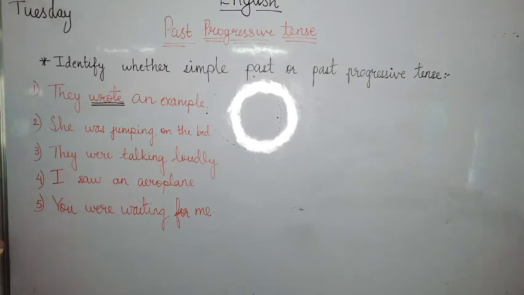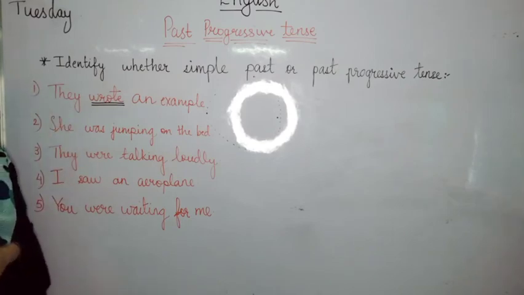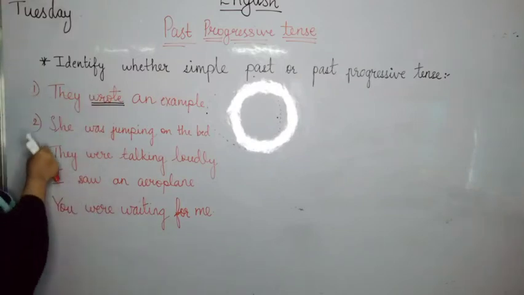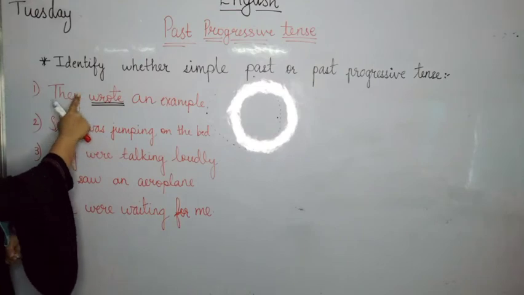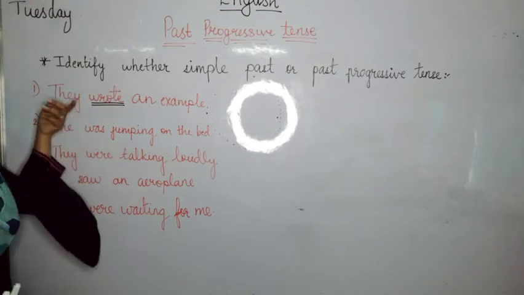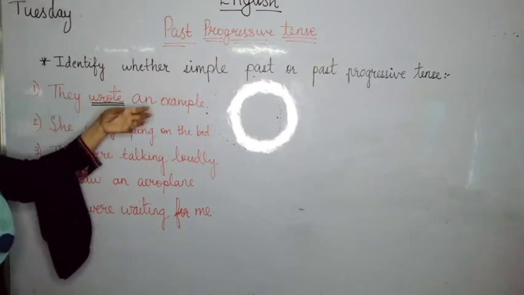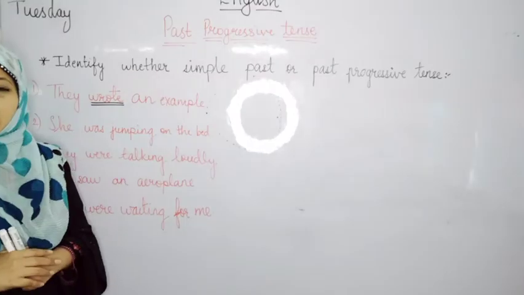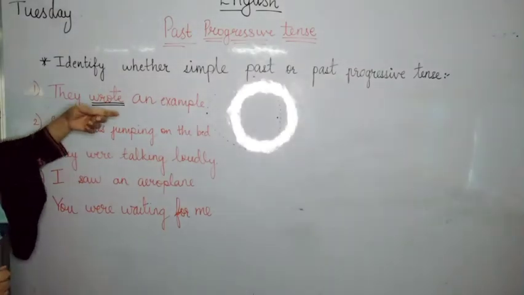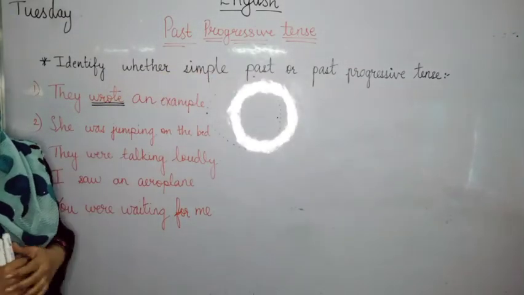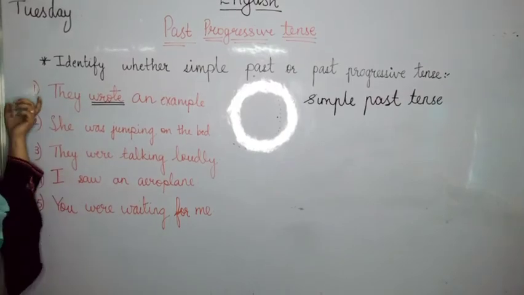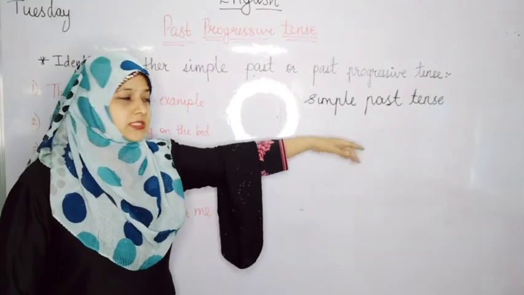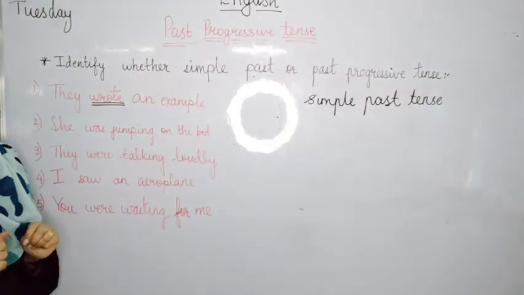So, to find out if it is into past progressive tense, what did I tell you all? We have to see the word prior to the verb. They wrote. There is no was or were over here. So, we know that they wrote an example. Means the action is complete. They have finished writing an example. So, the first sentence, they wrote an example, is into simple past tense. That means the action is complete.